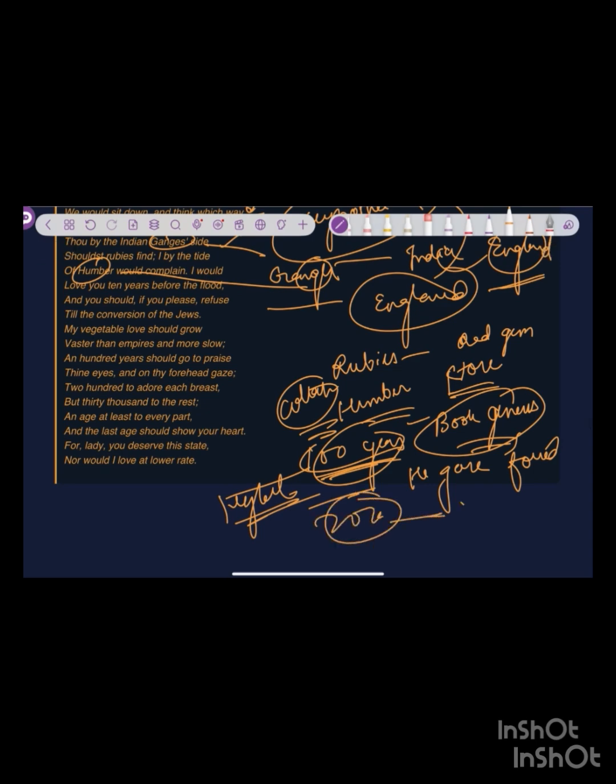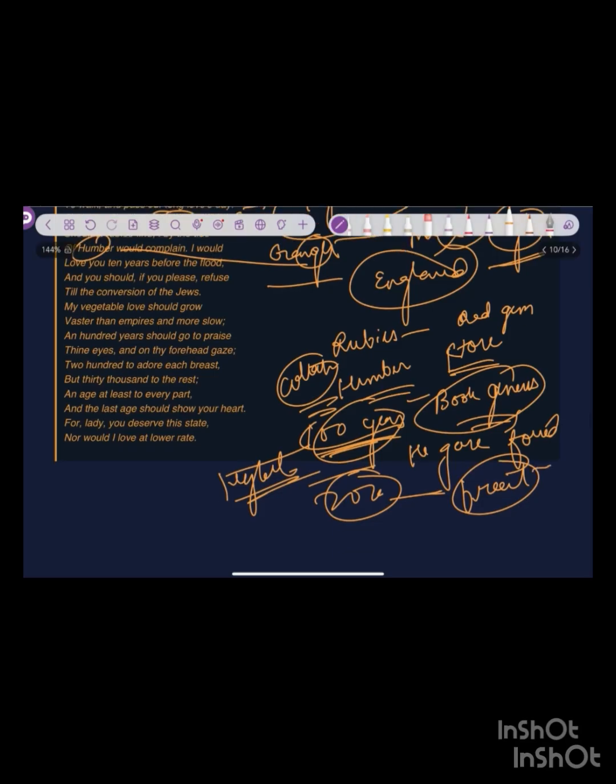Two hundred years, and he will take 200 years to adore her breast. So each breast he will adore 200 years, but thirty thousand to the rest of the body. So that much time he has, and an age at least to every part, and the last age should show your heart. And you, my mistress, he talks to the mistress, at the very end when this world is nearing, you then respond to me whether you accept my love or not.